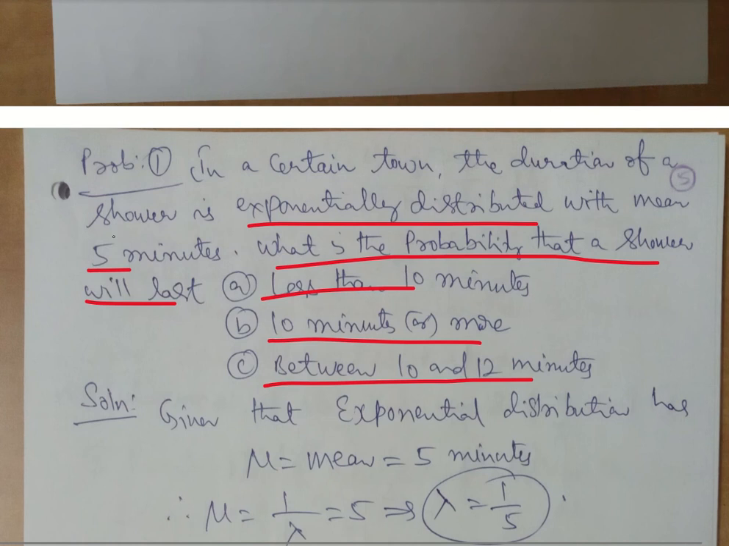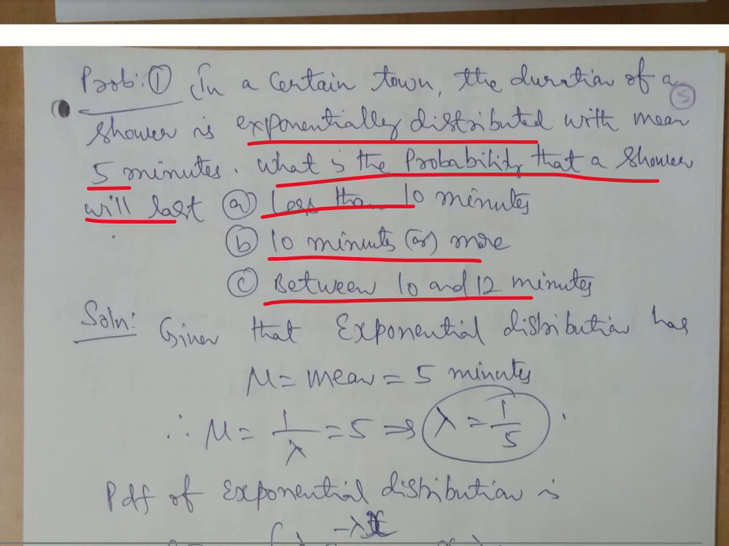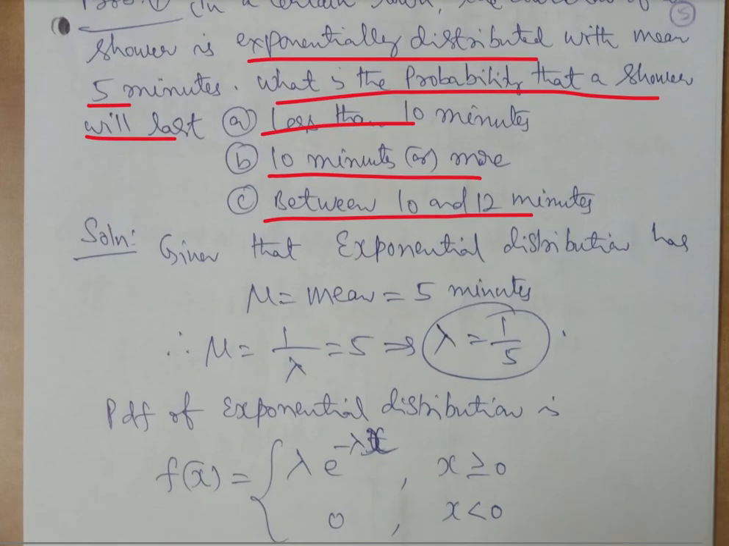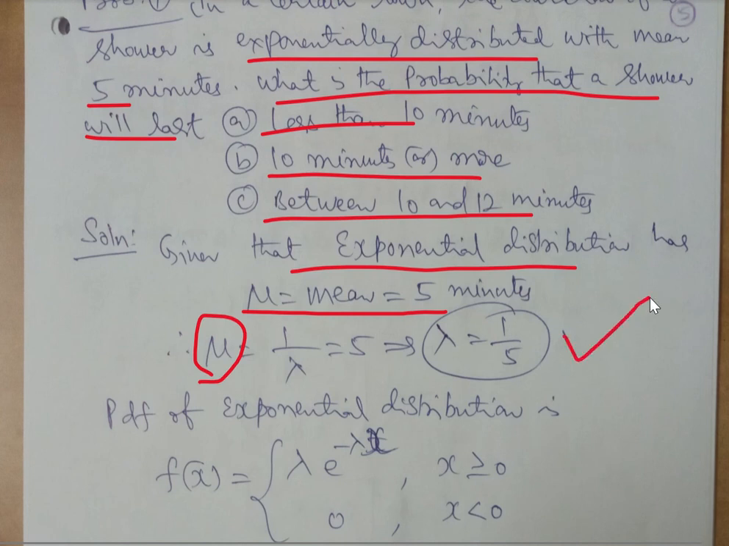So that is a very important calculation that we should be doing. So let us see now. For a given exponential distribution, we know that the mean mu is equal to 5 minutes. Since mu is given, I can calculate lambda, because lambda is required as per the formula. So mu is equal to 1 by lambda, so lambda is equal to 1 by 5.